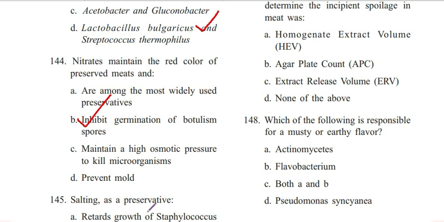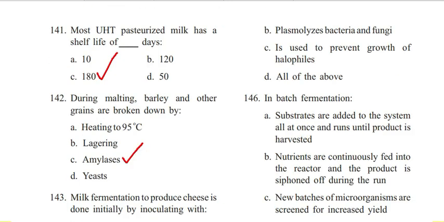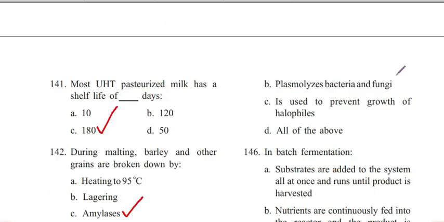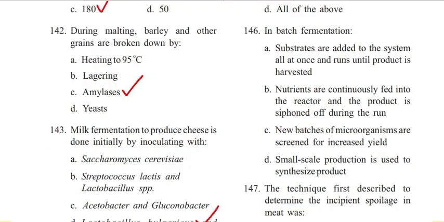Next question. 145. Salting as a preservative retards growth of Staphylococcus aureus, plasmolyzes bacteria and fungi. It is used to prevent growth of halophiles. All of the above. Answer is B. Plasmolyzes bacteria and fungi. Next question, 146. In batch fermentation, substrates are added to the system all at once and runs until product is harvested.